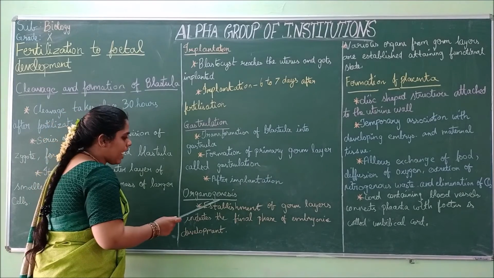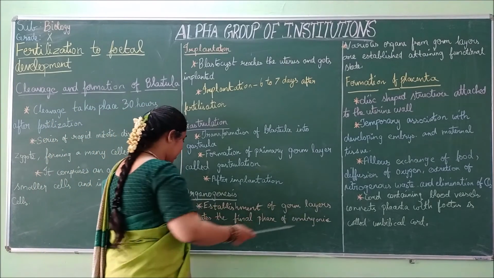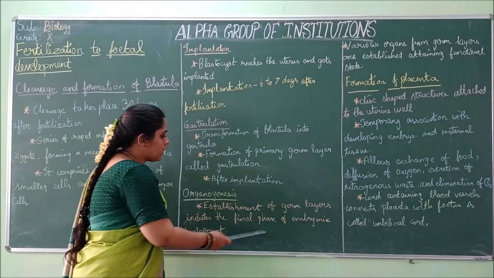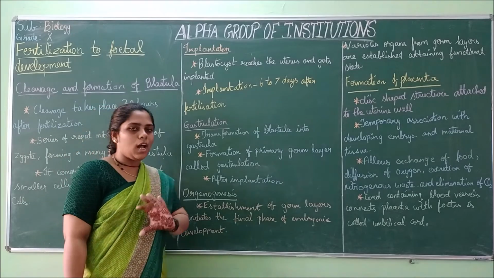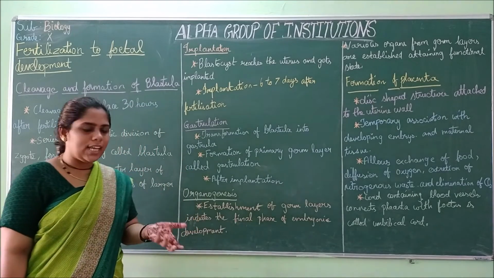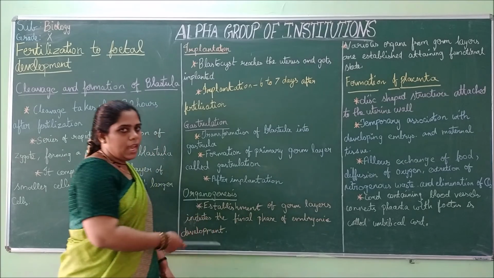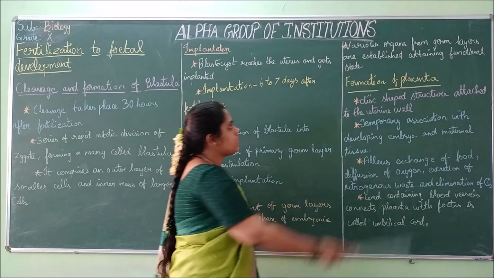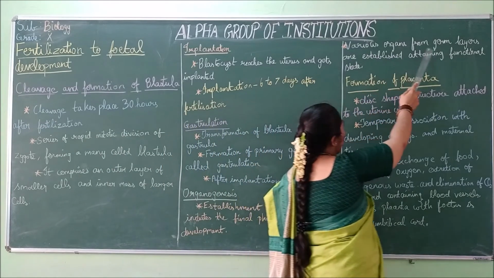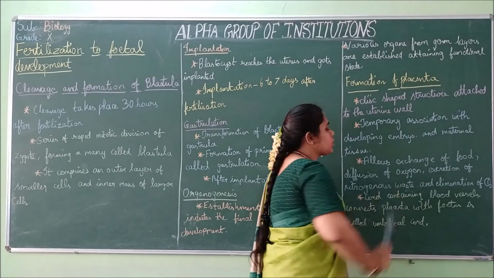Next is organogenesis. Establishment of germ layers initiates the final phase of embryonic development. So what happens? Once the germ layers are developed, it will reach the final phase of embryonic development. Various organs from germ layers are established, attaining functional state.